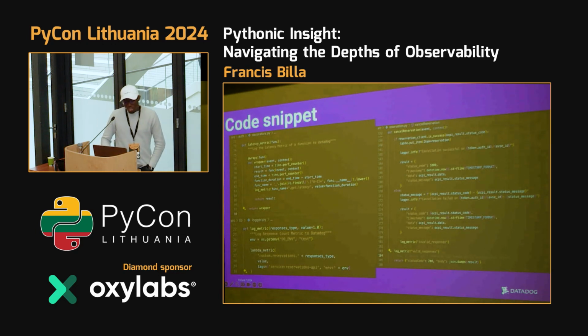Okay. So this is just code snippets that I added on how to observe. In here, we have just the decorator that we put on top of our functions in order to observe. And you can see at the other side, we check for the log metrics when invalid and log metrics when valid.